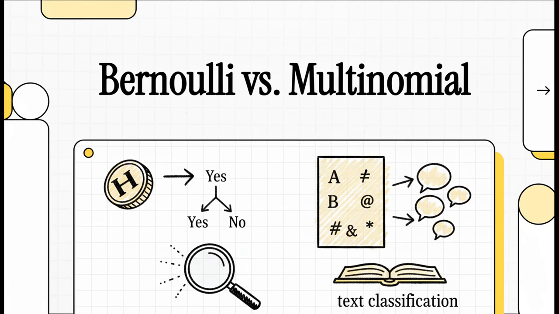All right, let's get right into it. Today we are going to pull back the curtain on two really popular machine learning algorithms for classifying text, Bernoulli and multinomial naive Bayes. We're going to break down what they are, how they're different, and most importantly, when you should use one over the other.